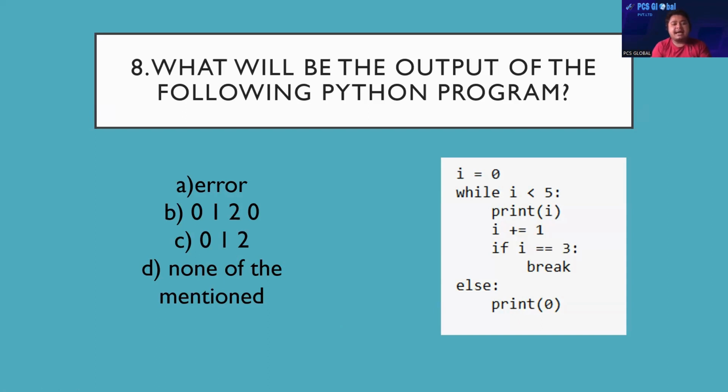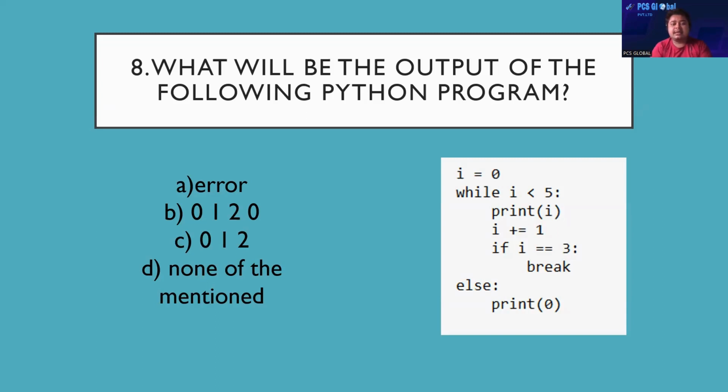That is i = 0, while i < 5, then a colon, then there is an indentation block that I discussed in the previous questions. Then print(i), then i += 1, which means i = i + 1.